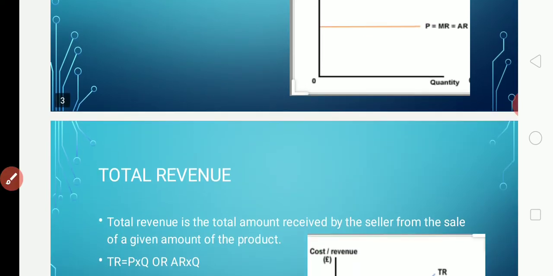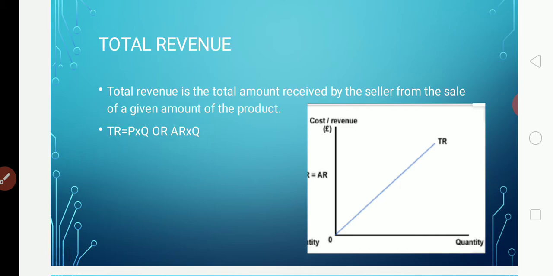So next we will move towards total revenue. Total revenue means the total amount received by the seller from the sale of a given amount of a product, okay. Total income. And how to calculate the total revenue? The formula is P into Q. P indicates the price, Q indicates the quantity, or AR means average revenue, Q means quantity sold. AR into Q gives TR, and if you multiply P into Q you will get the total revenue. I will give you one example here.